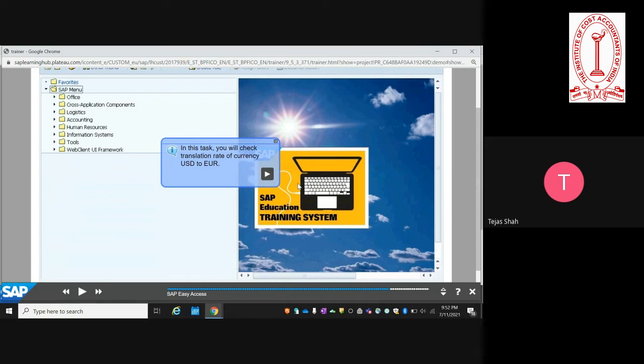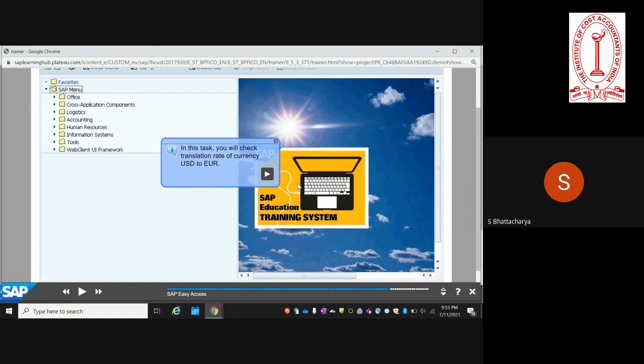But generally, all these entries also get posted into my group currency ledger, which is my Euro ledger. So if the currencies are not maintained properly, will the entry not get posted into my group currency ledger? Or will it get posted, but with some error?